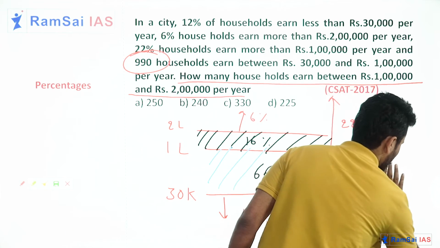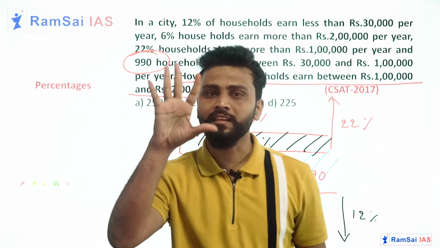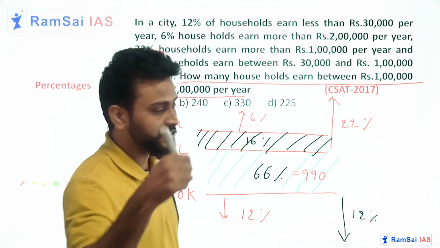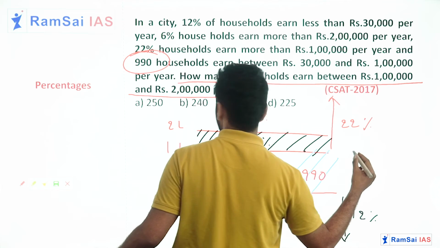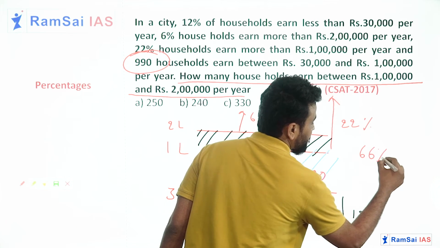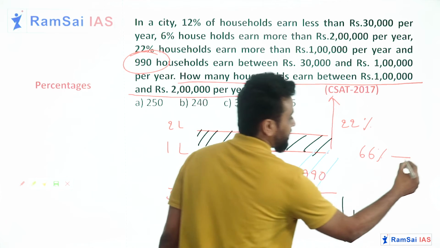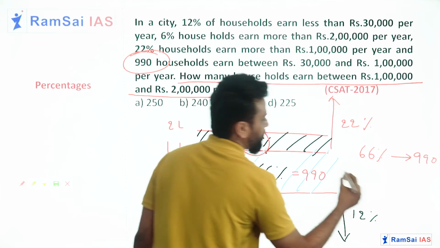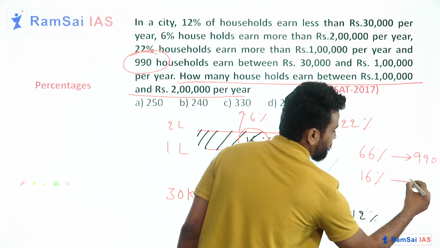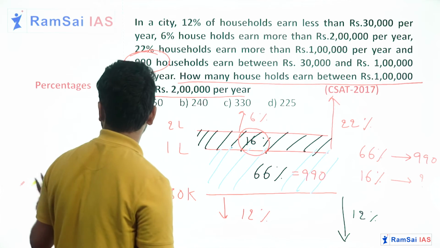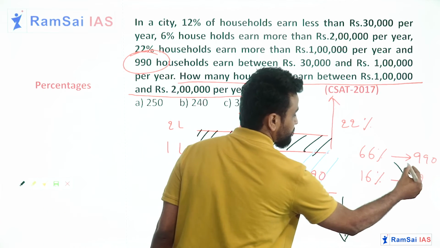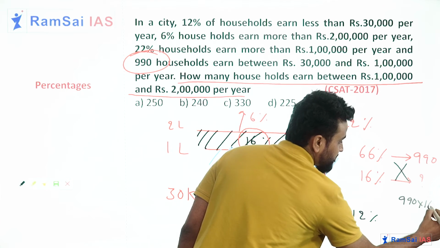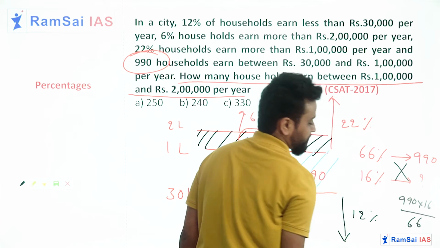Very simple. 5 chocolates cost 10 rupees. Then what does each chocolate cost? Do cross multiplication, you will get the answer. Here also the same. 66% equals 990. Then 16% equals how much? Do cross multiplication, you will get the answer. So after doing cross multiplication, 990 into 16 by 66.